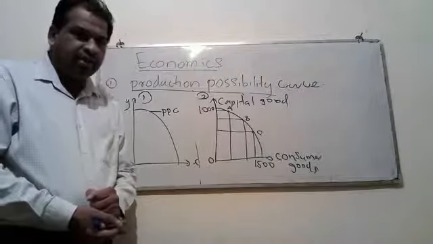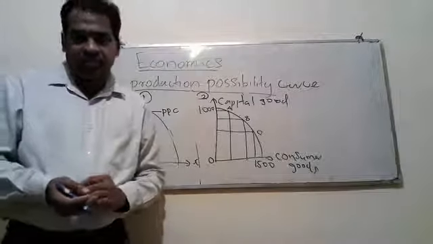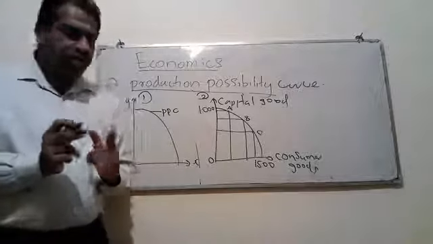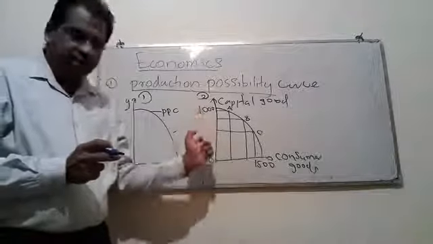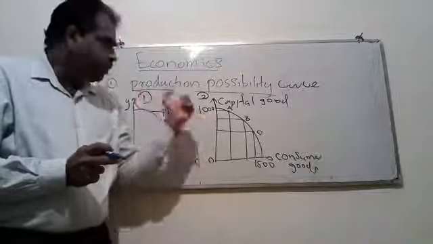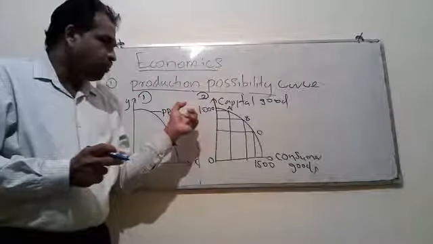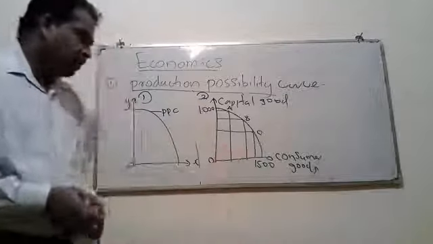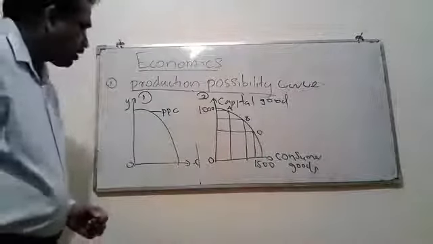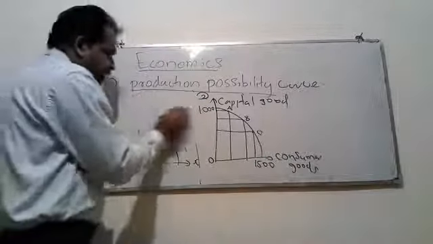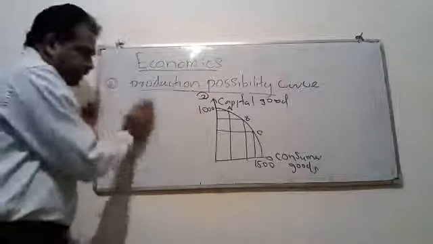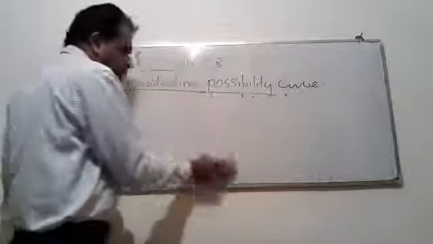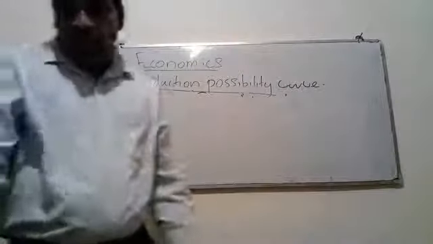You have to keep in mind again, you can never produce the maximum from both items, that is, according to the given diagram, 1000 of capital goods and 1500 of consumer goods. Then we can use this production possibility curve concept to explain more concepts available in both macro and micro economics.